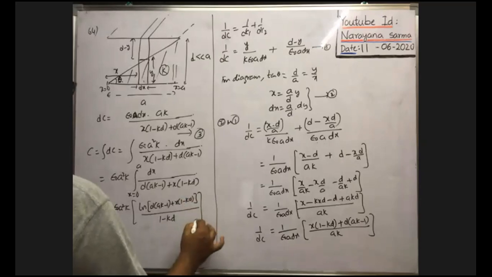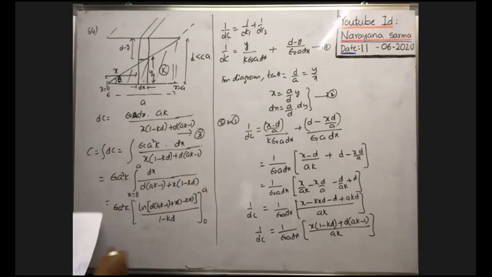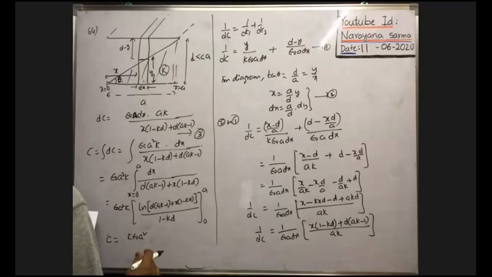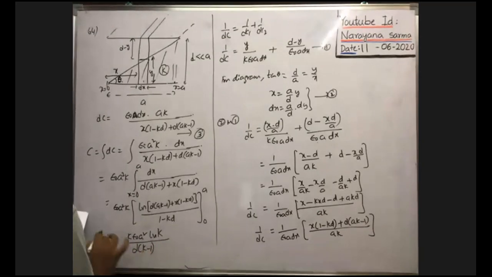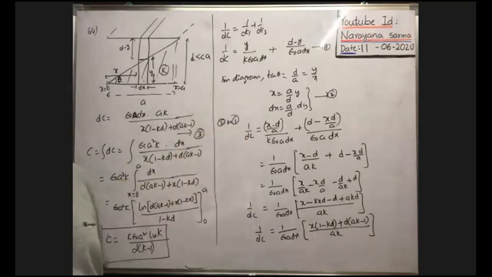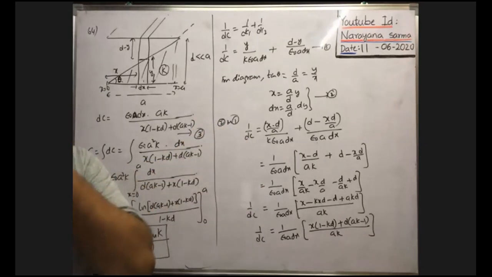Now you substitute the limits from 0 to a. Then you simplify them. Then after simplification, you will get k epsilon naught a square ln k by d into k minus 1 you will get. You see any calculation here? If calculation is there any wrong, you see. Okay.